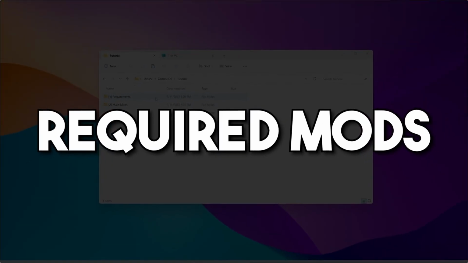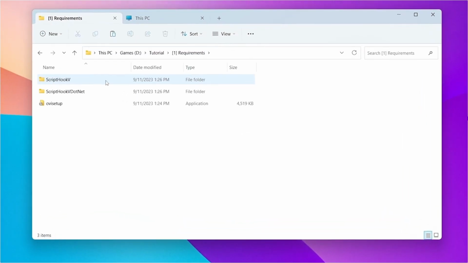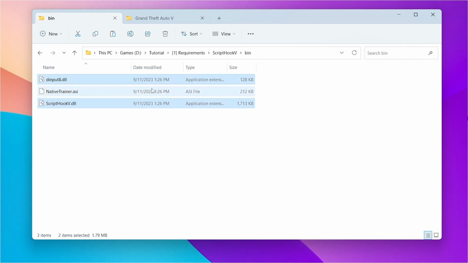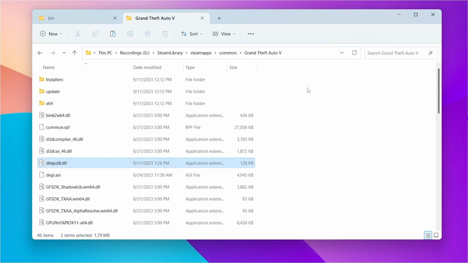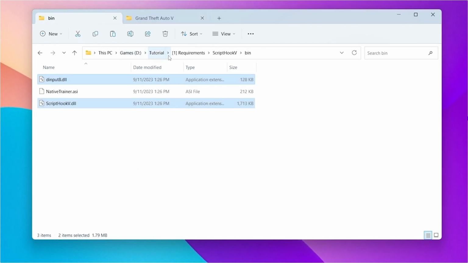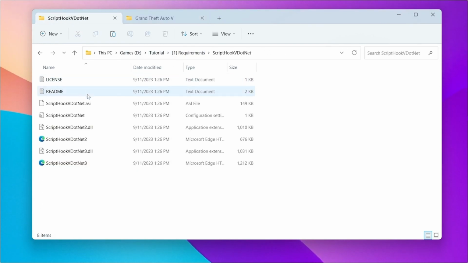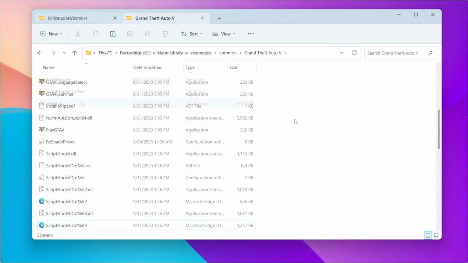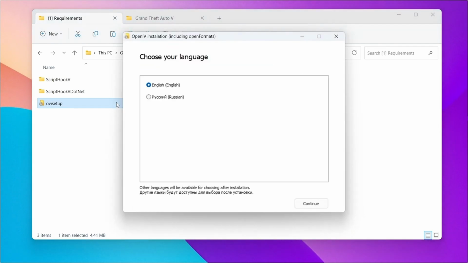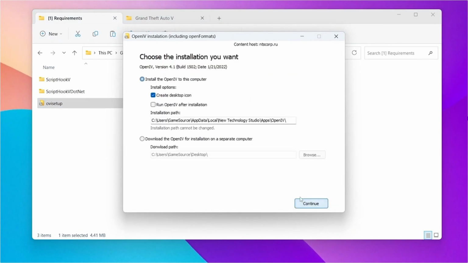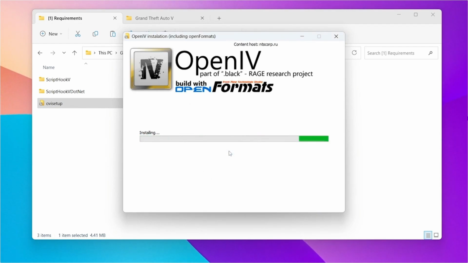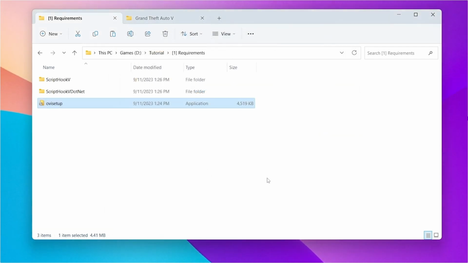Starting with the required mods first, simply install scripthookv and scripthookv.net into your GTA 5 main directory. Just these 2 files. Copy all these files to the game directory as well. Now let's install OpenIV. Just keep clicking continue. And that's all for the requirements.